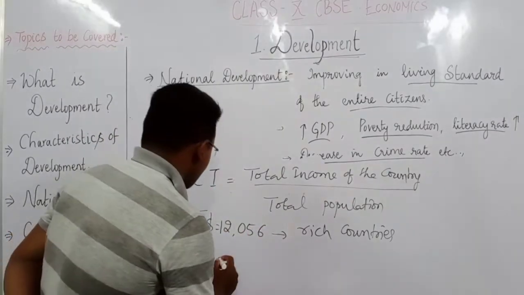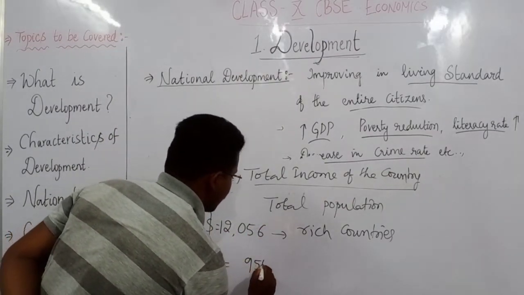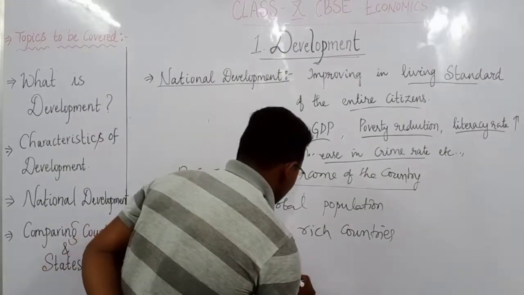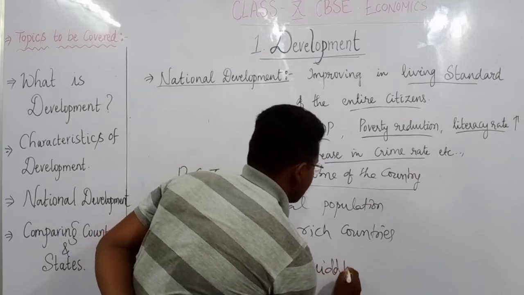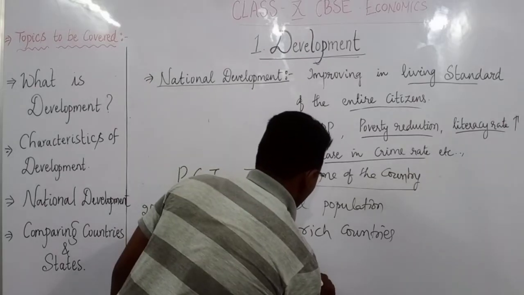And if the per capita income is $955 or below, we call those countries low income countries.